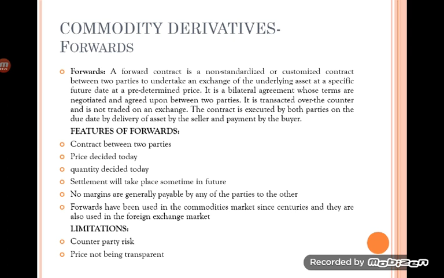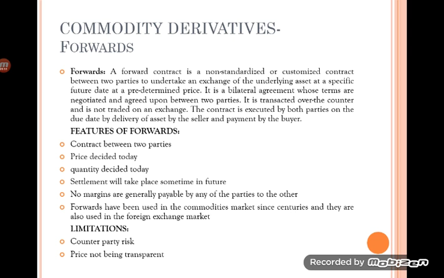Features: it is a contract between two parties, seller and buyer. Price is decided today, so the prices of the commodities will be determined by mutual agreement between the buyer and seller. Similarly, quantity is also decided between buyer and seller on the day of entering into the contract, but settlement will take place sometime in future.